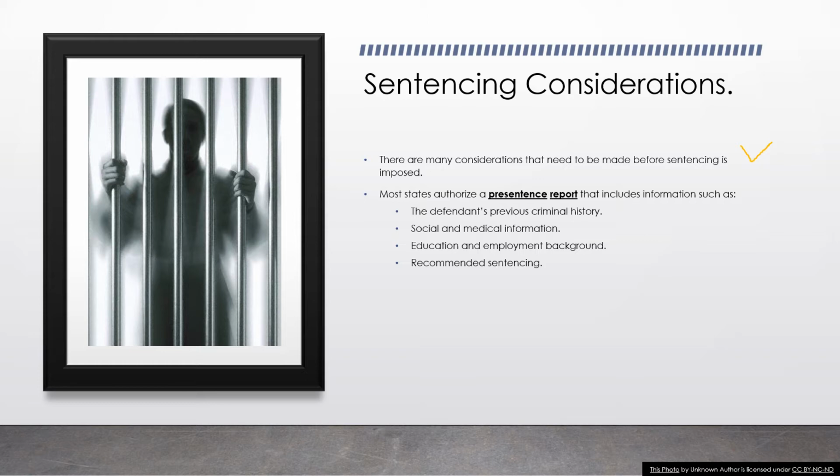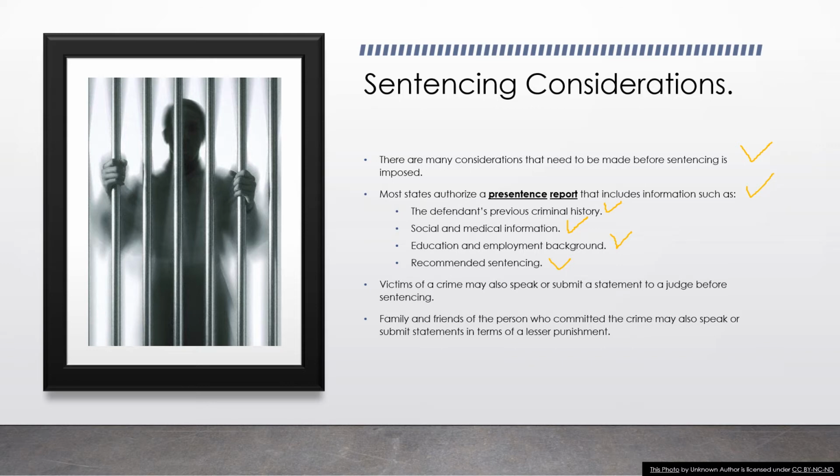Many states authorize a pre-sentence report that includes information such as the defendant's previous criminal history, social and medical information, education and employment background, and then recommended sentencing as well. This is done by a probation officer or some type of official. Again, this is to give the judge more information that helps them make a decision about what the proper sentencing should be.